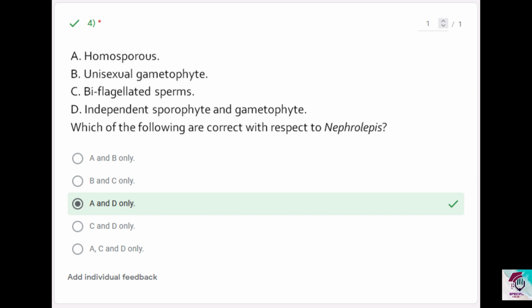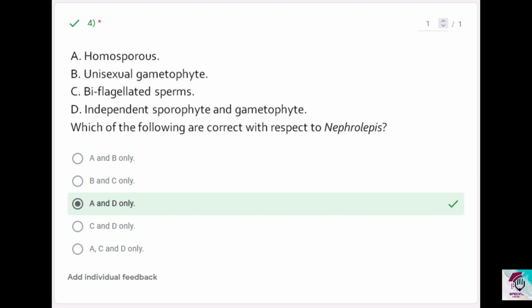Then if you check option C, biflagellated sperms. Biflagellated sperms are found mostly in Pogonatum and Selaginella, spike mosses, not in Nephrolepis. These pterophytes like Nephrolepis have multiflagellated sperms. So C is incorrect. B, unisexual gametophyte. No, Nephrolepis has a bisexual gametophyte, and that plant body has both the antheridia and archegonia embedded on the ventral surface of it. You call that structure a prothalloid body. So that's also incorrect.